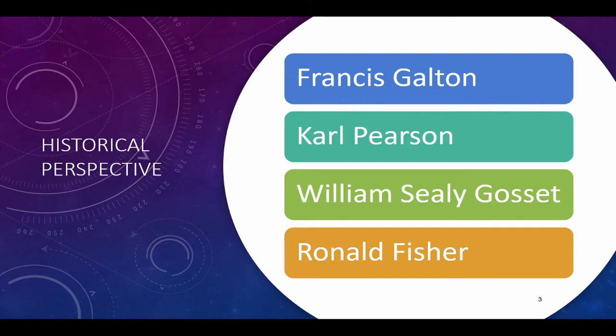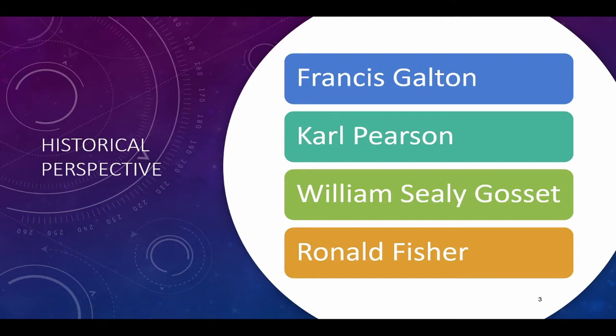We always have to start back at the beginning, so let's look back into the 1900s, okay? That's when mathematics was born. At that time, people thought any problem could be analyzed using mathematics. Four Englishmen who were on this journey are Francis Galton, Karl Pearson, William Sealy Gosset, and Ronald Fisher. Francis Galton created the statistical concept of correlation and regression. He studied heredity in peas, rabbits, and humans.